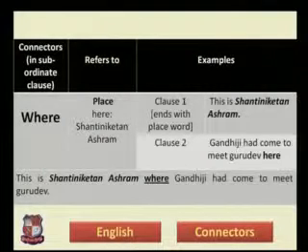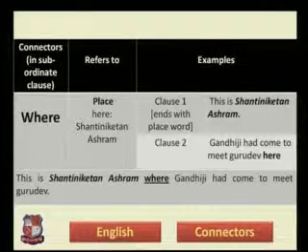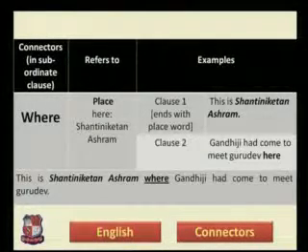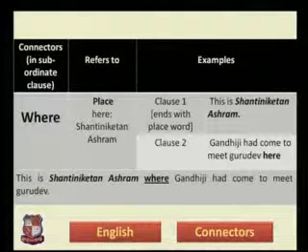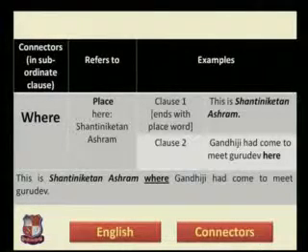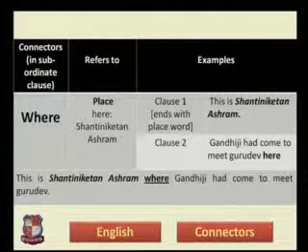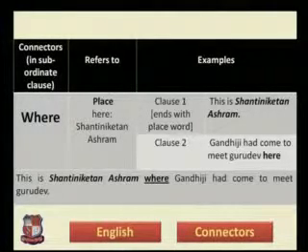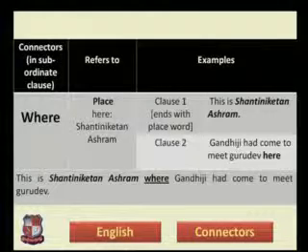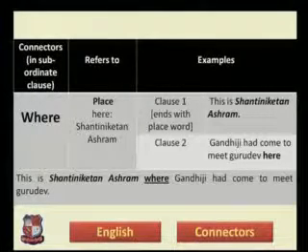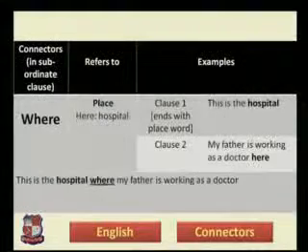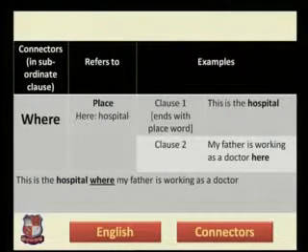But when you make the sentence as given below, this is Shanti Niketan Ashram where Gandhiji had come to meet Gurudev. So in the complex sentence, the connector where refers to the name or noun of a place that is there in the main clause, and it is Shanti Niketan Ashram. Let us move on with the next slide that also talks about the connector where.